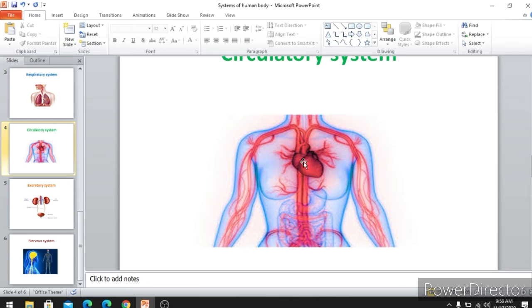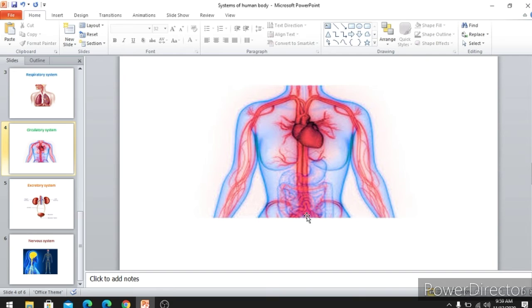So which organ is doing that function in our body? The heart is performing that function. The heart is pumping blood to all the parts of our body. So it is circulating throughout the body, and the blood is helping to send oxygen and nutrients to each and every part of the body.